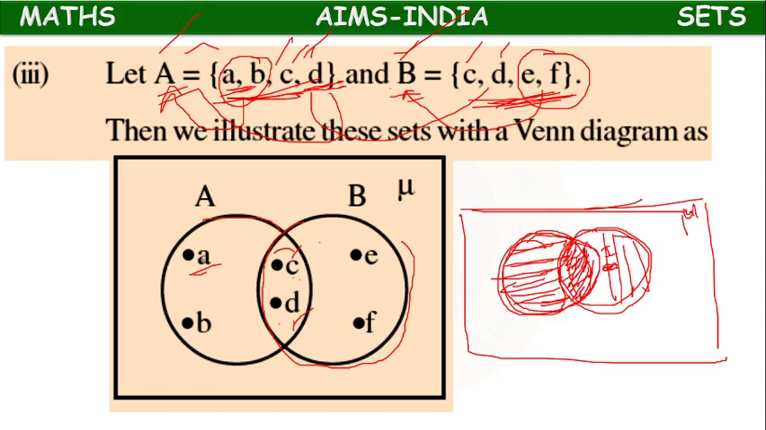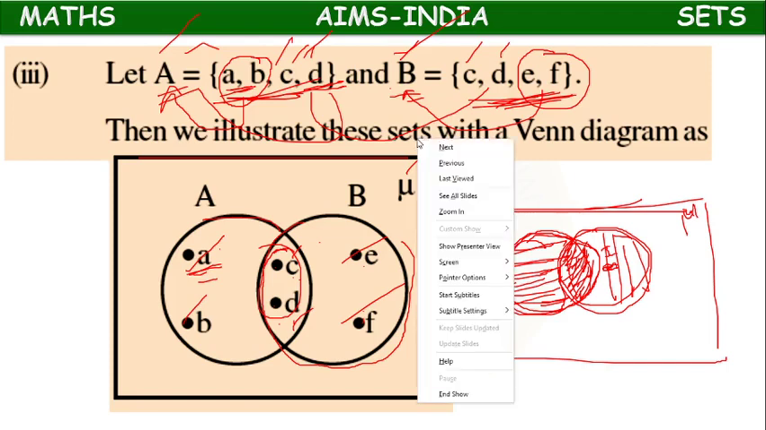So in only A portion, we have to mention A and B. In only B portion, we have to mention E and F. In common portion, we have to mention C and D. So all of them will be present in universal set. So in this way, we can represent the Venn diagrams, or we can represent the relationship between the sets with the help of Venn diagrams.